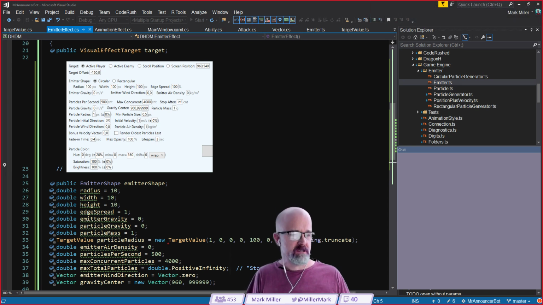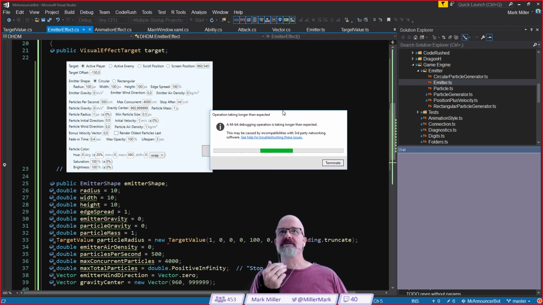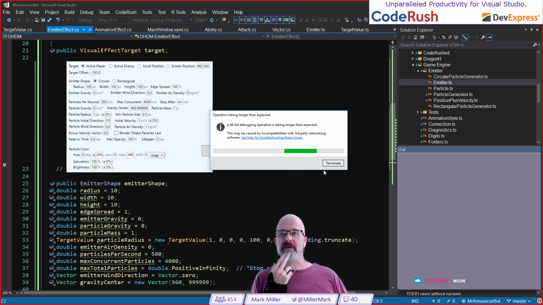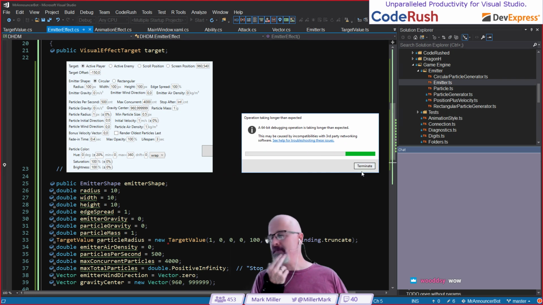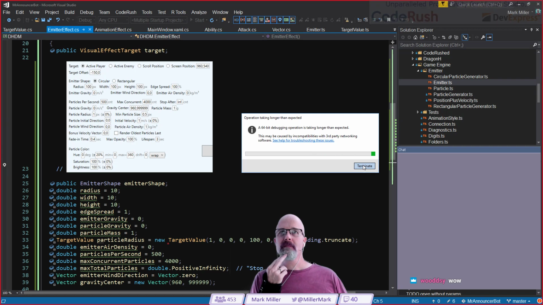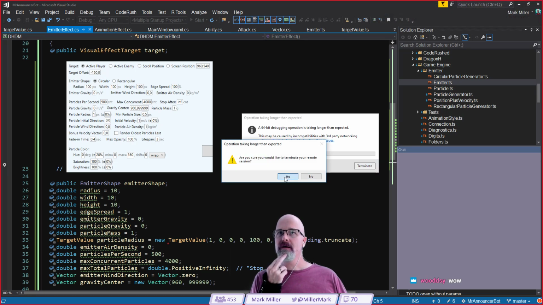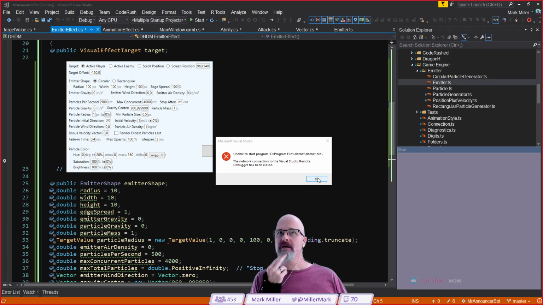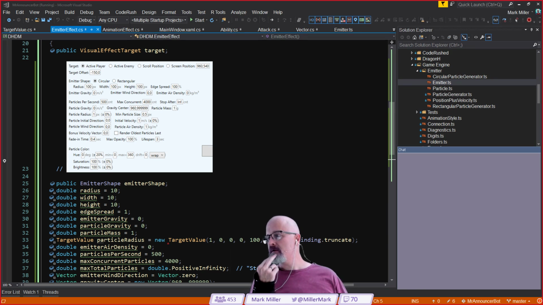I noticed Will tried to do a test orbit and it didn't show up here. Oh, this is interesting. The 64-bit debugging operation is taking longer than expected. That may not be something that we are going to be able to watch for a while without hitting terminate. Maybe hit terminate? Let's try it. I find it very hard not to hit those terminate buttons. They're just calling out.